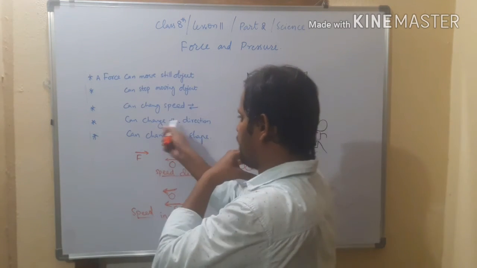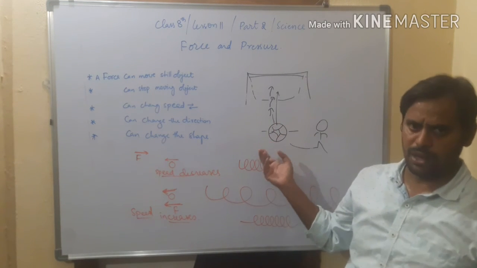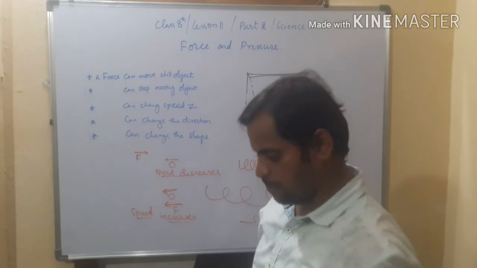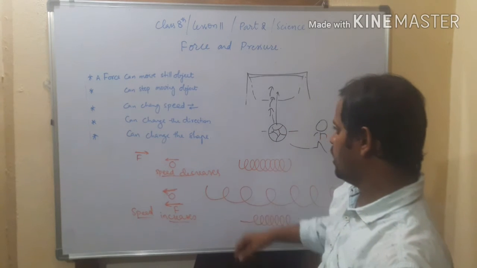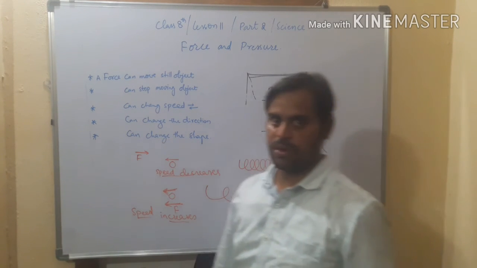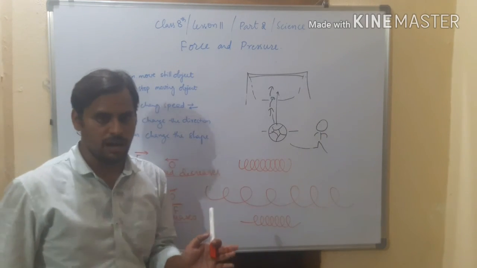And next, force can change the direction. For example, in the case of football also, if anybody kicks the ball, it is moving towards that, and the player, when he keeps the foot, it changes the direction. And next, force can change the shape of the object.